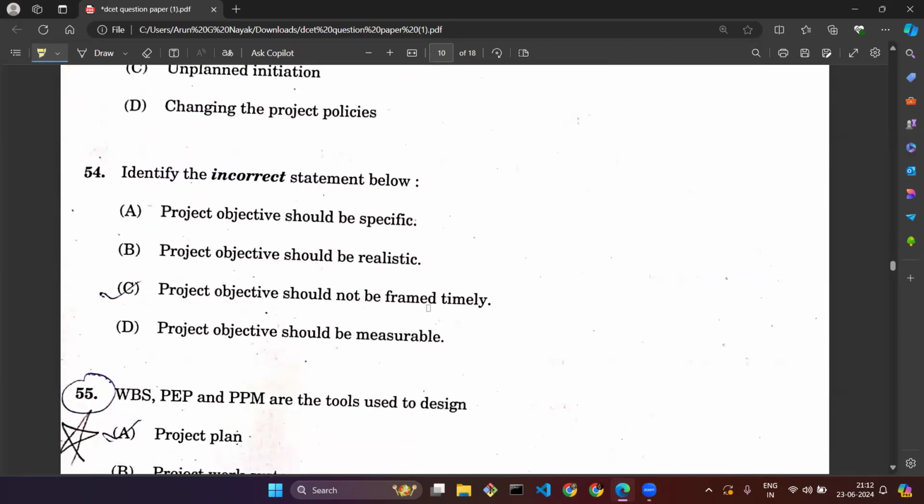Question number 54. Identify the incorrect statement below. So there are three correct statements and one incorrect statement. The statements are: project objective should be specific, it should be realistic, it should not be framed timely, it should be measurable. If you look into these statements correctly, option C, project objective should not be framed timely, is incorrect. That is not a correct statement because it should be framed timely so that we can achieve the project within our deadline.